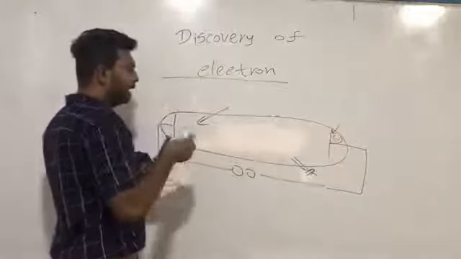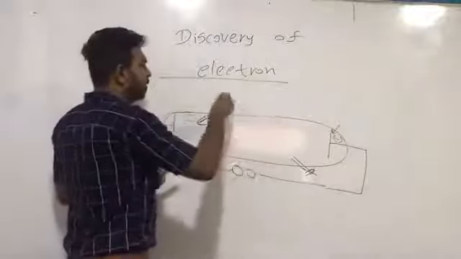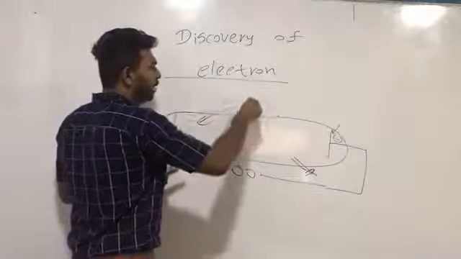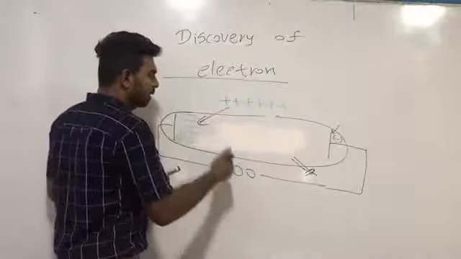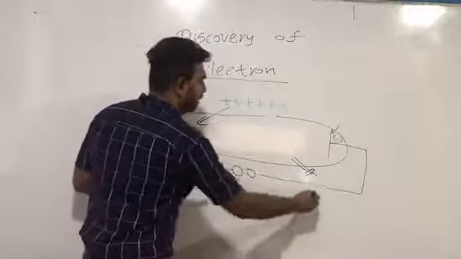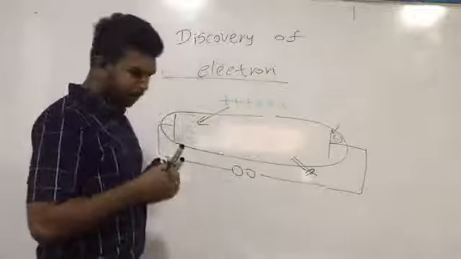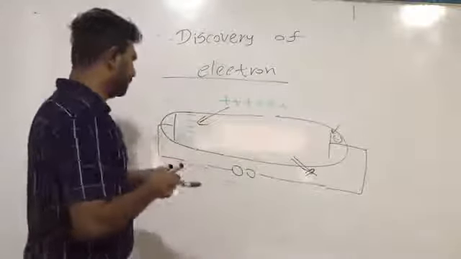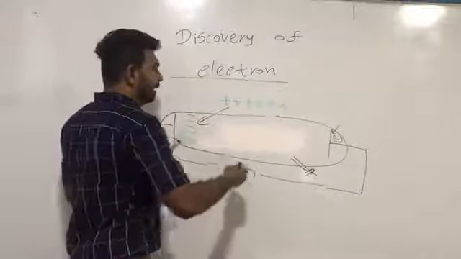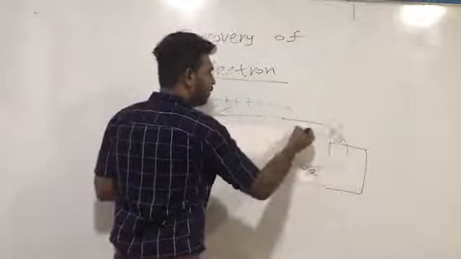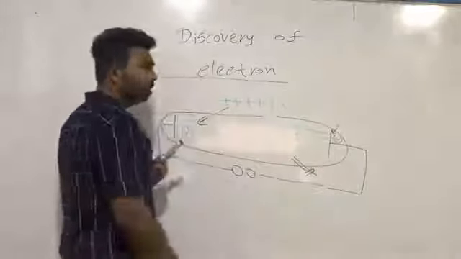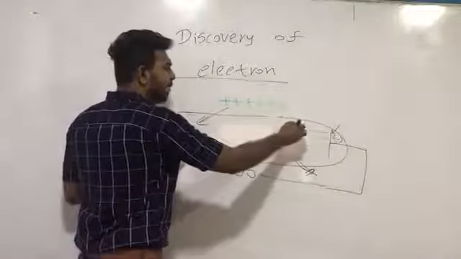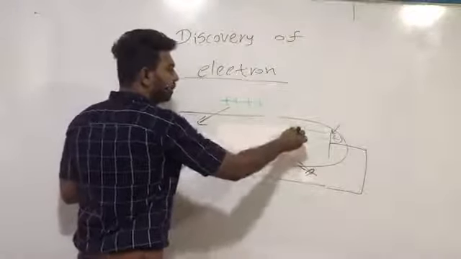I apply the positive end of the electric field to the upward side and the negative end of the electric field to the downward side. Then when cathode rays are generated from the cathode, we can observe that these are attracted towards the positive end.